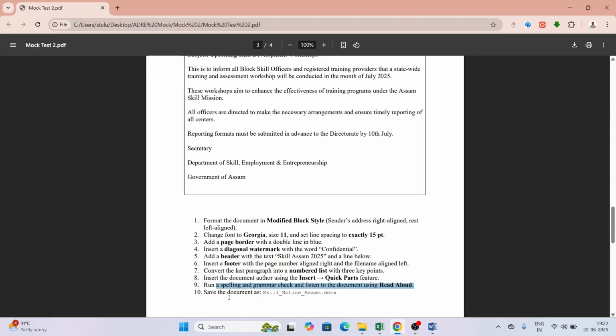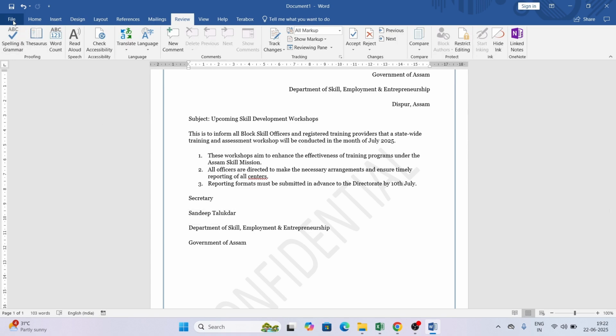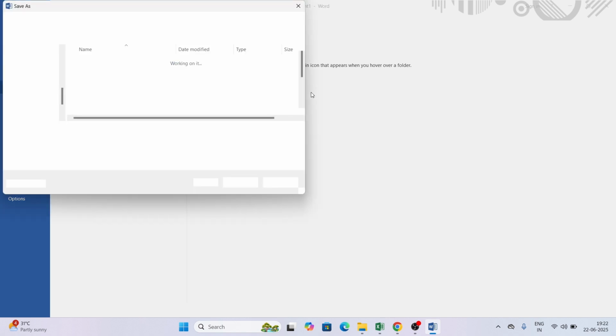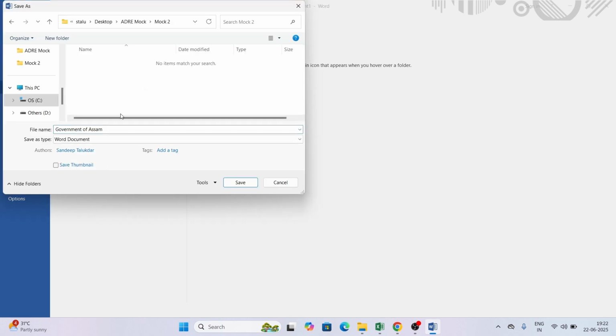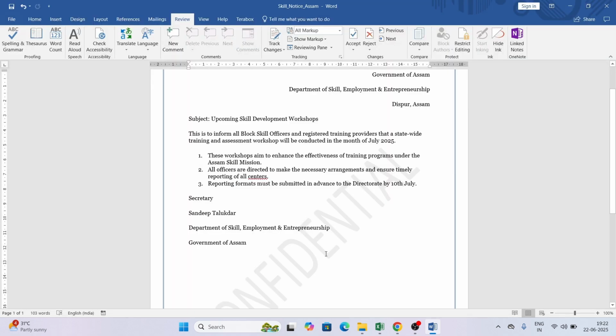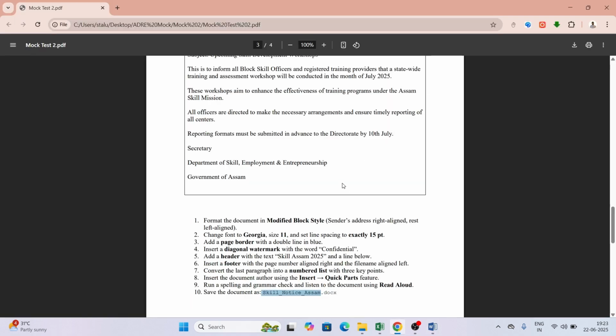So next thing is save the document as skill notice assam.docx. So I will save it. So আমি জানো কেনেকৈ সেভ কৰিব পাৰি, ফাইল, save as. Then I will choose a folder where I need to save it, let's say in mock 2. I will give the name as it is. Make sure that আপুনি save কৰিব, আপুনি নামটো accurate দিব যোনটো proper questionত mentioned আছে. Now save and it's done. So আমি save কৰি দিলোঁ and we are good with this.